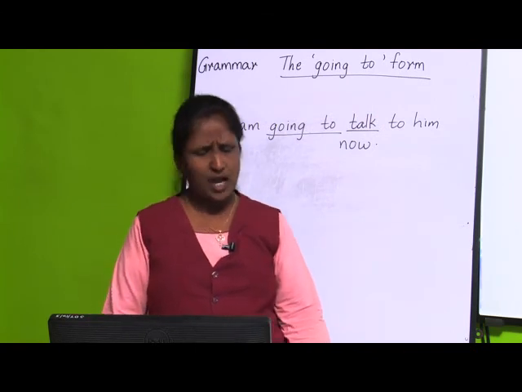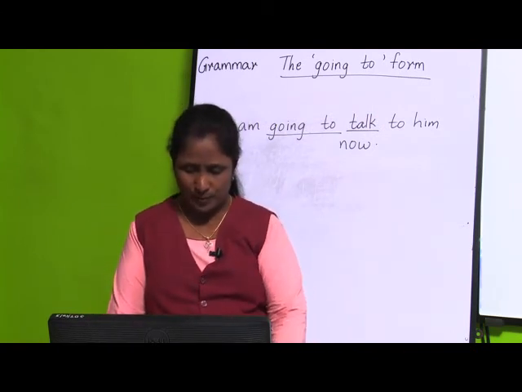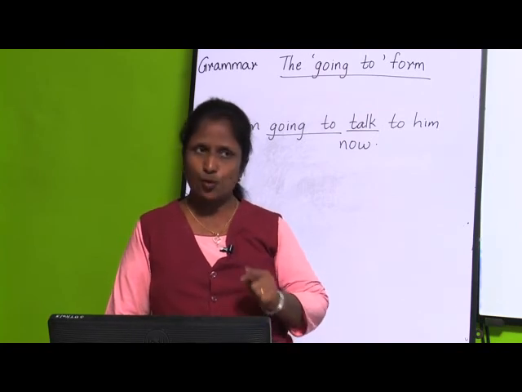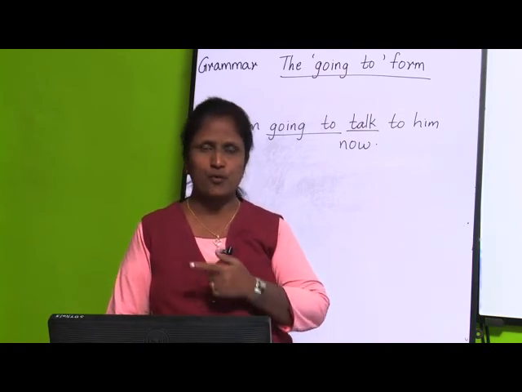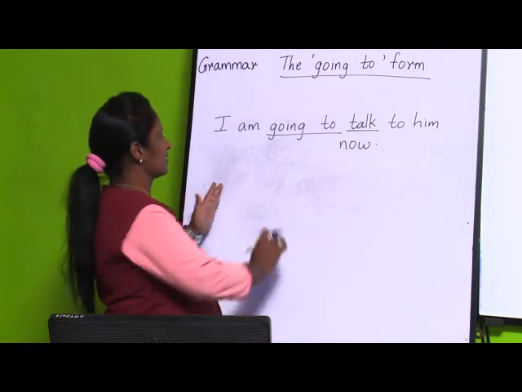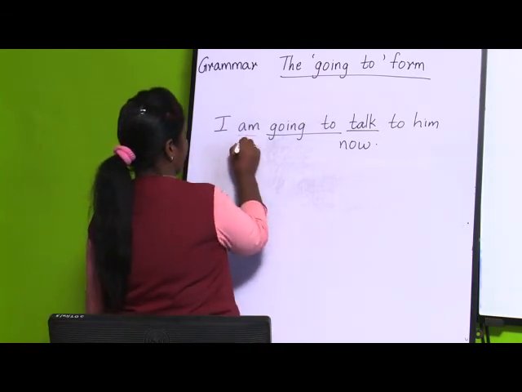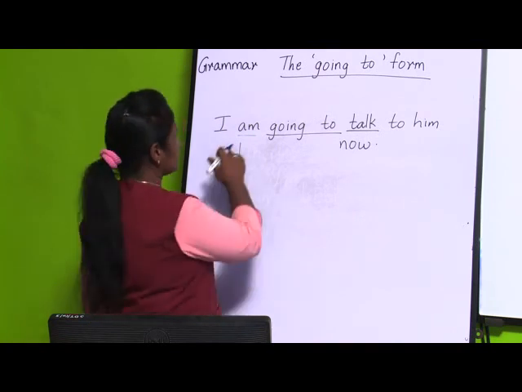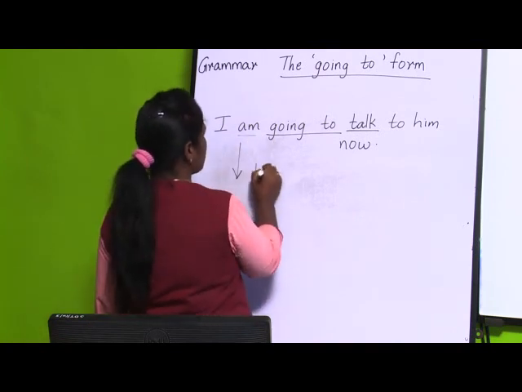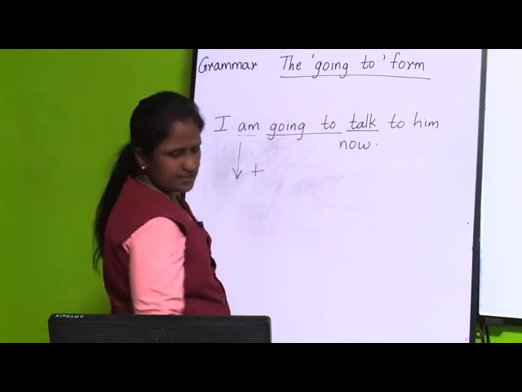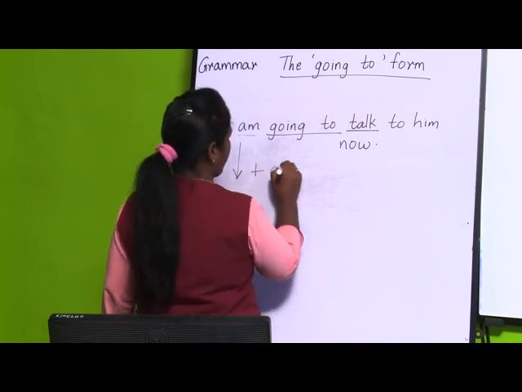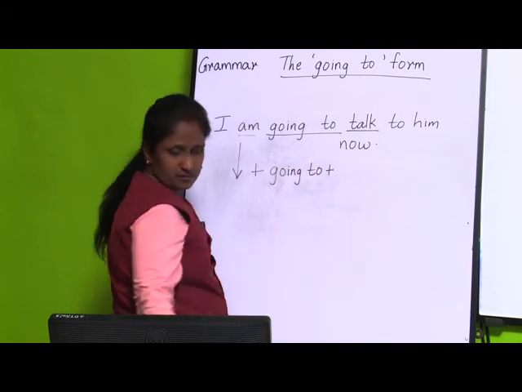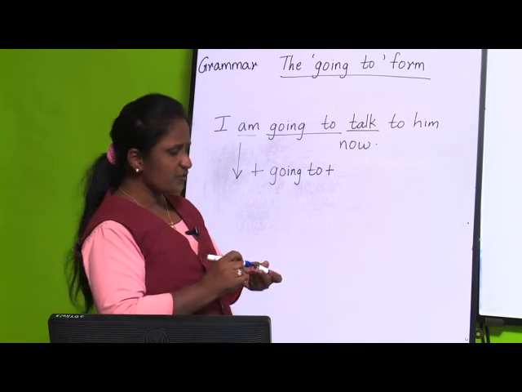Now, how do we form this going to form? We use is, are, am plus going to plus the original form of the verb. If you see the first sentence here, it is am or are plus going to, then plus the original form of the verb.